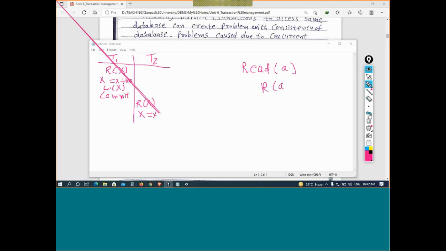One more thing. Did you notice that at a time if RX is here, no other transaction can write any operation here? No other transaction can perform any other operation here. That is what we call serial.